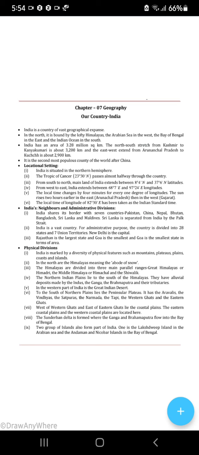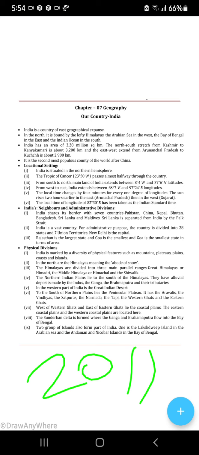According to the 2011 census, not 2021, China is the most populated country. After that, second rank comes to India. Which is not very good actually. I'll tell you why. Locational setting.